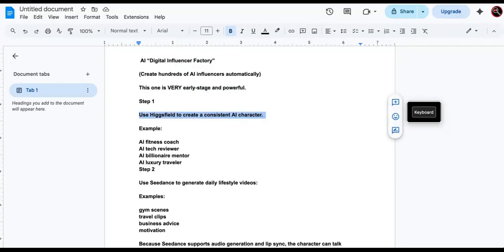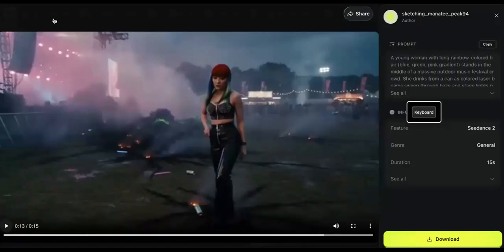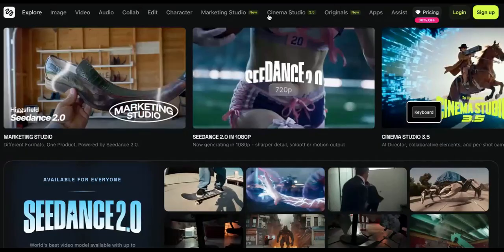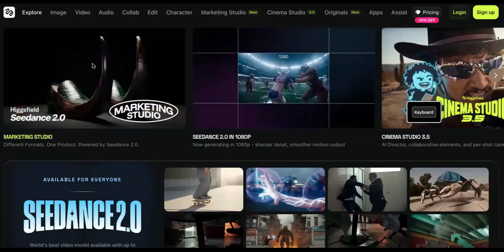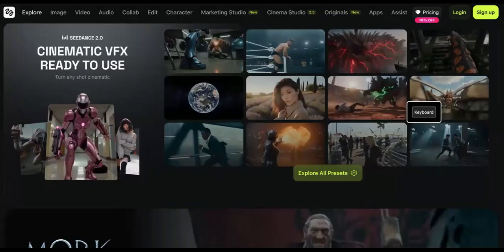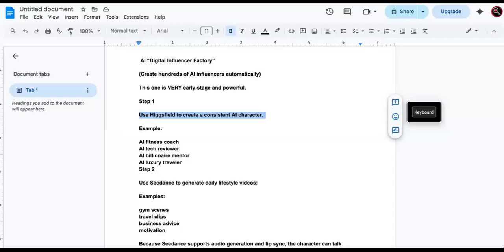And if you don't know, Higgsfield has the free AI character or AI influencer option right here. Where is it at? It is somewhere up at the top. I think you can click character right here, AI character right there. And then it will allow you to create your own AI character, guys. So it's not difficult at all, and it's free to create your own AI character with Higgsfield. Unlike other platforms, it is completely free, 100%. All right, so let's go back over here.